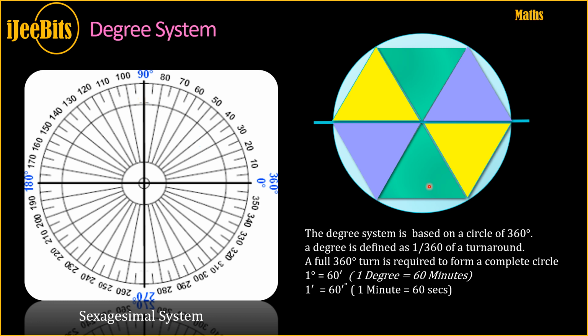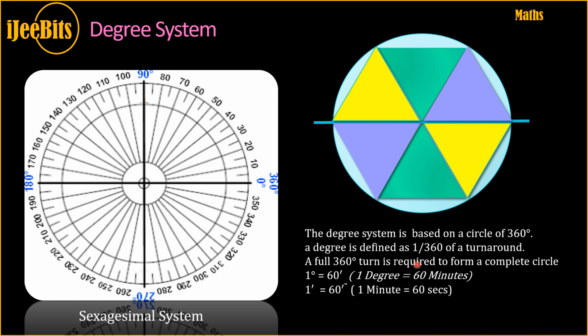With that rationale, they thought that 360 degrees would be the most appropriate division they could imagine. Probably there is much more beyond, but I think this is sufficient for us to understand for now. The degree system is based on a circle of 360 degrees. So a degree is defined as 1 of 360 turnarounds.